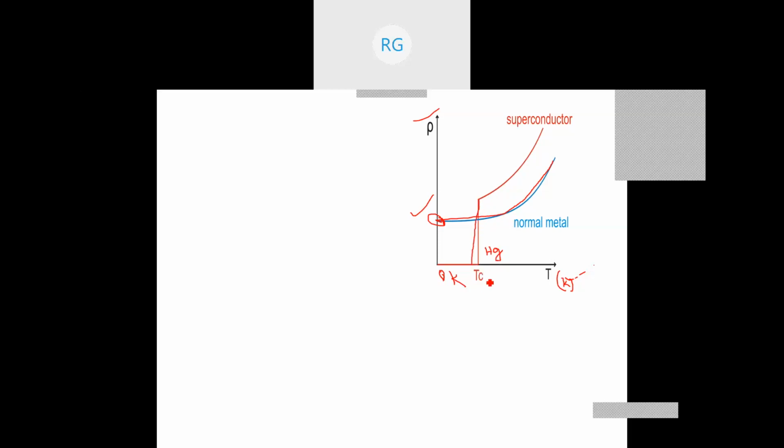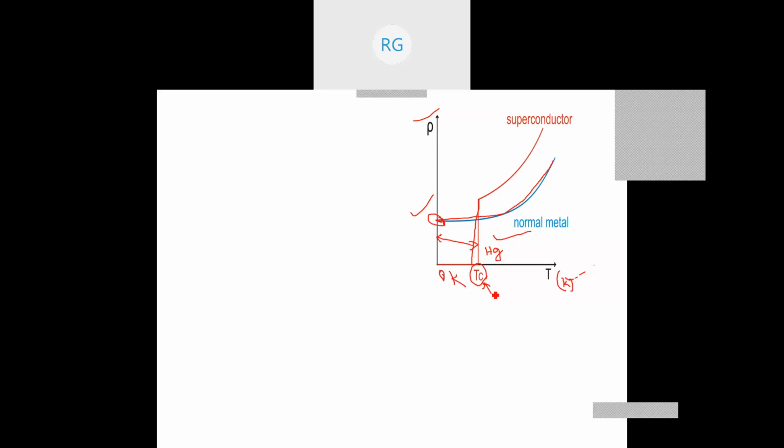The temperature at which the resistivity becomes 0 is called the critical temperature, Tc, or transition temperature, meaning that the material will be a superconductor whose resistivity is 0 in this region and it is normal in this region.